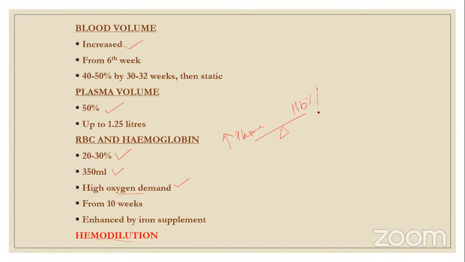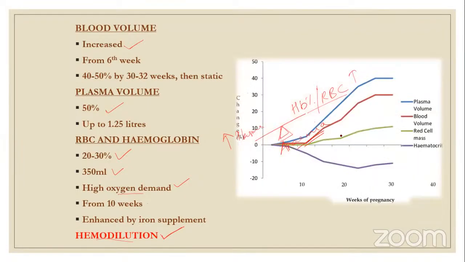Even though the RBC mass is increased, the plasma volume is more compared to HB, and that is why anemia is seen in pregnancy. So pregnancy is a hemodilution state. Even though we say that HB increases and RBC increases in pregnancy, plasma volume is relatively higher, and that is why HB concentration in the blood is reduced, and hematocrit is low. So these are the changes.